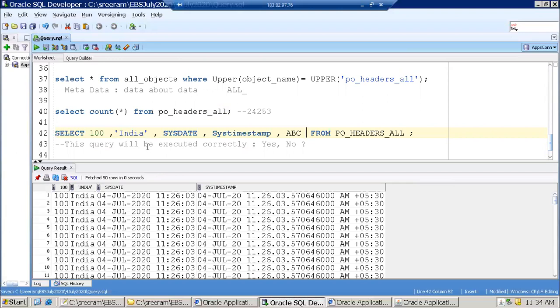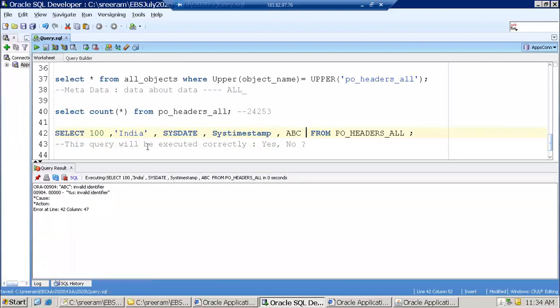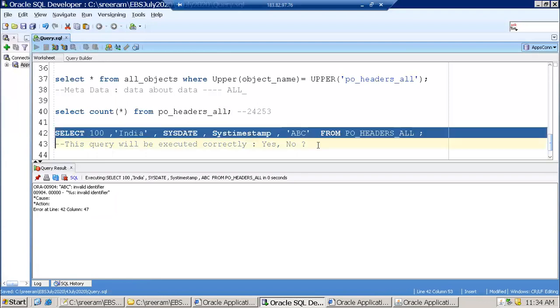If you don't mention a value with quotes, it assumes that it should be a valid column name in the table. Now, if I try to run it, it will not work because ABC is not a column name in the pivot header solve. That's the reason. Now, if I mention ABC in single quotes, it will work.